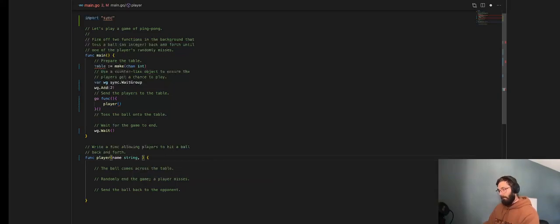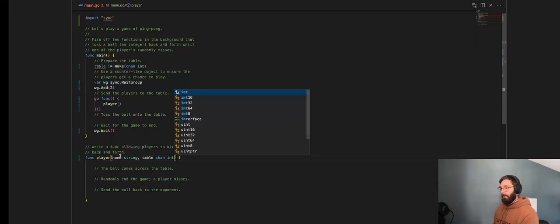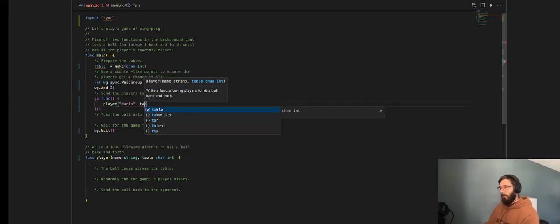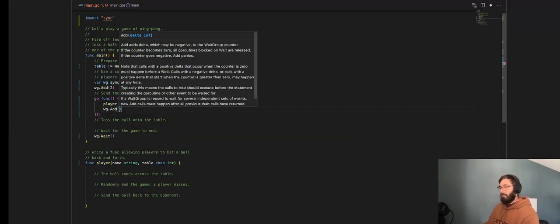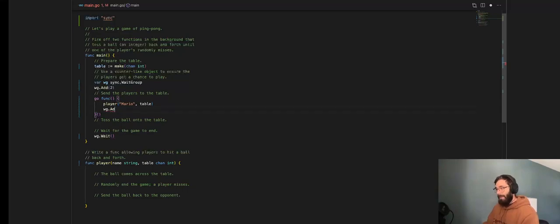Name's going to be a string. The other thing we pass in is a table, which is a channel of type int. Now here, we'll just have Mario play Luigi. Mario and the table. Inside of this anonymous function, I'm going to go ahead and call done, not add. All right, done. So as soon as this returns, either we close the channel or something else happens, we'll call done.